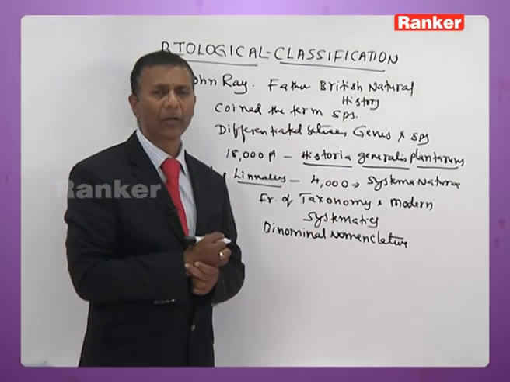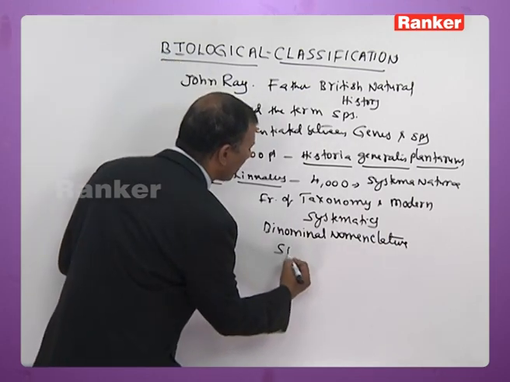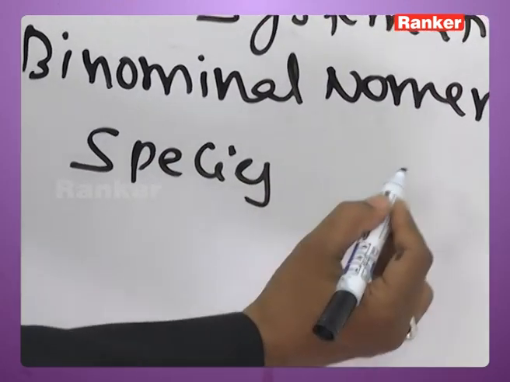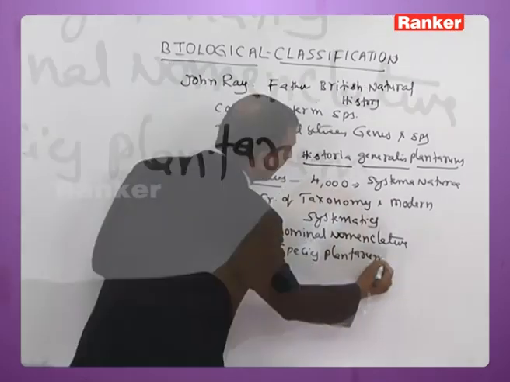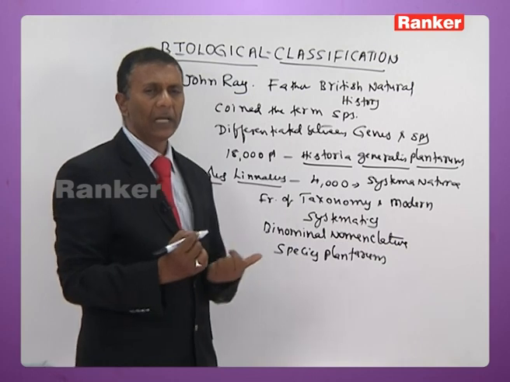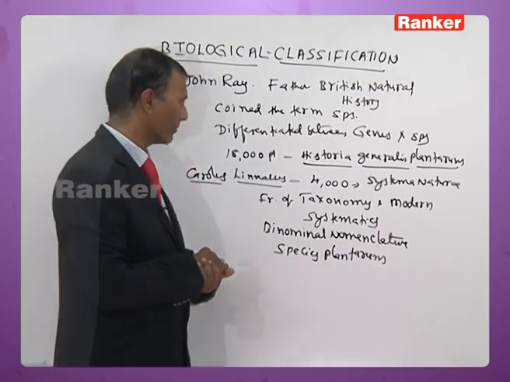Apart from Systema Naturae, he has written another book called Species Plantarum.